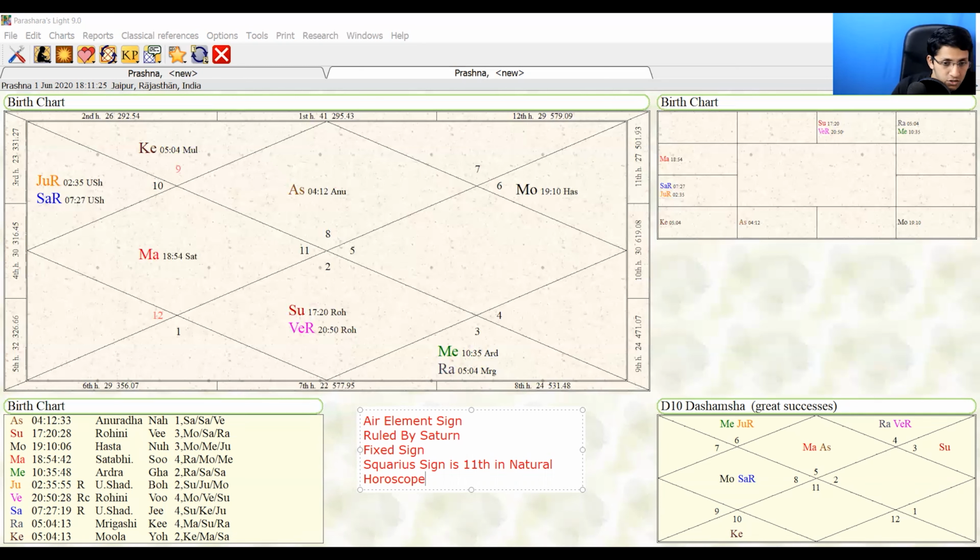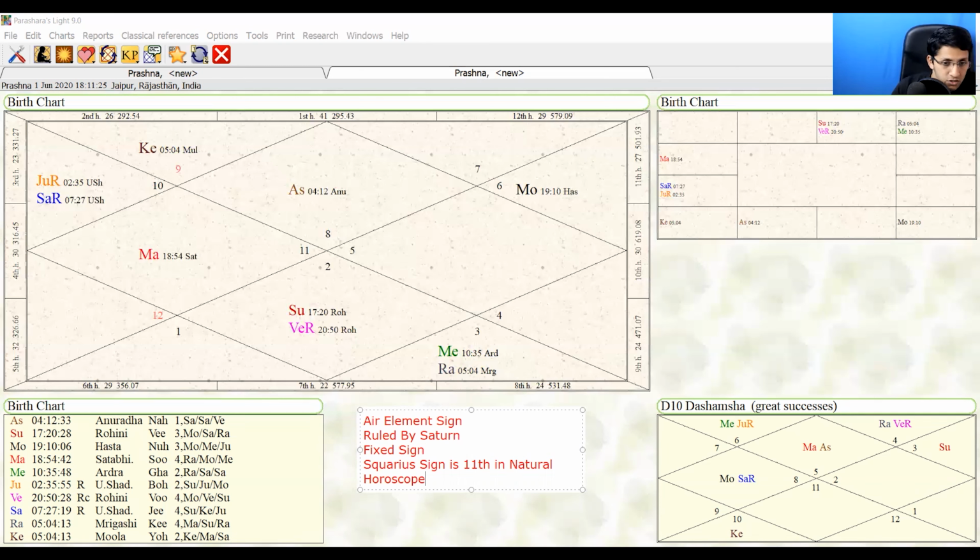Now let us talk about the nakshatras. The sign of Aquarius has 3 nakshatras. First is Dhanishtha nakshatra. Dhanishtha nakshatra has a range from 23 degrees 20 minutes Capricorn to 6 degrees 40 minutes of Aquarius, and it has 2 padas in the sign of Aquarius, the Libra pada and the Scorpio pada. These are the last 2 padas of the Dhanishtha.